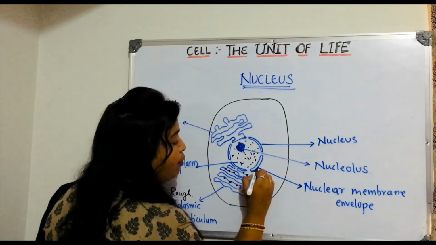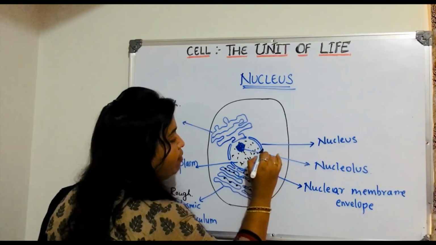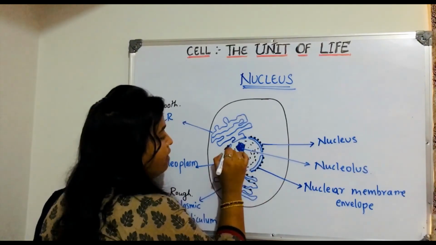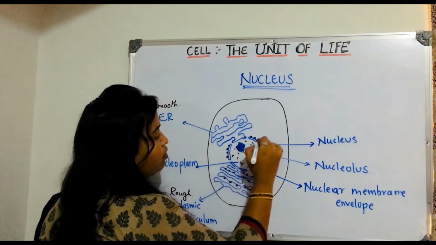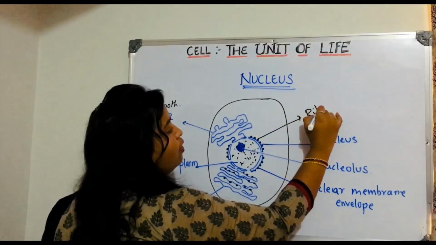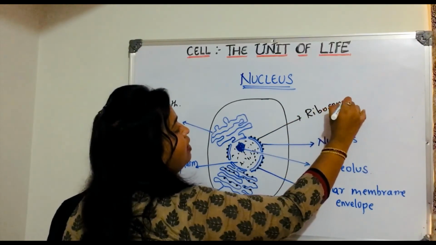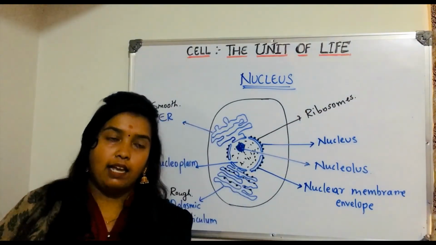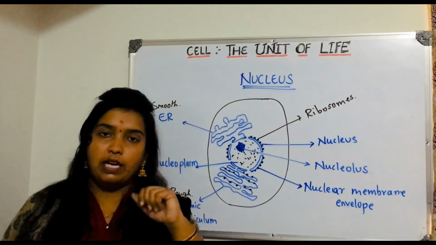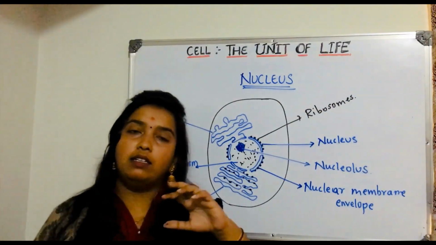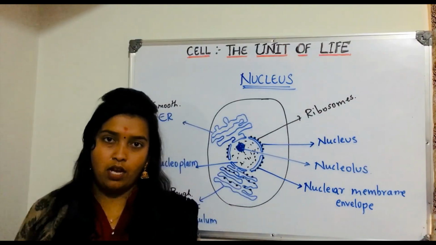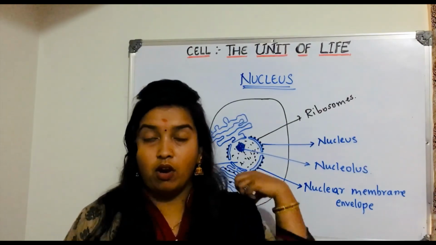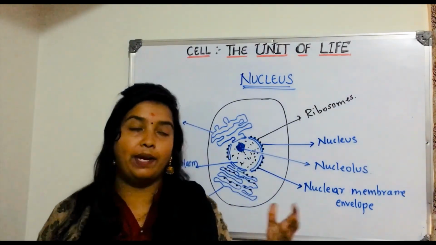Along with this, we will find ribosomes on the surface. The outer membrane of the nucleus will have ribosomes also. Sometimes ribosomes are also found on the surface of the nuclear membrane. Now there was one doubt asked by one of the students. He was asking, ma'am, how many ribosomes will be there on the nuclear membrane? Good question. But there is no particular number. It can have many, it can have less. It depends upon how many ribosomes are produced.